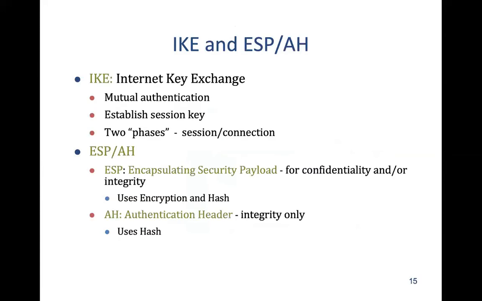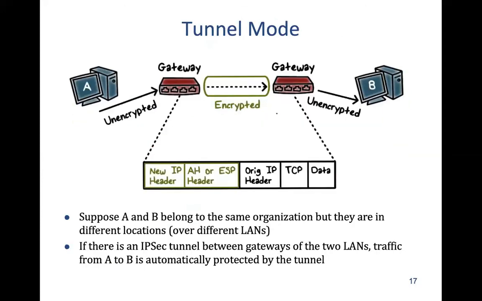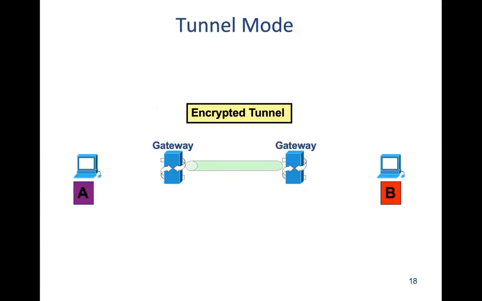Okay, we have seen ESP and AH mode. We have seen transport and tunnel mode. In tunnel mode, a packet goes inside another packet. And if you're using transport mode, we can use the AH header or the ESP header. That is, only authentication we can use, or authentication in combination with encryption.